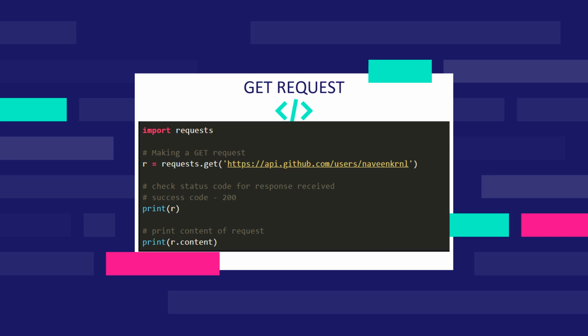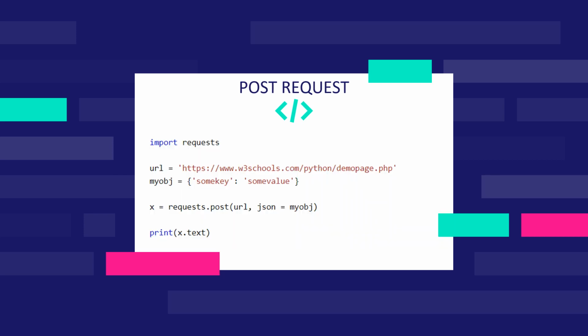GET request is used to request the data from the server. First we import the request library and then we will make a response object. Here we call it R and we make the GET request using request library. Inside the GET function, we have to mention the URL that we are going to make the request from.